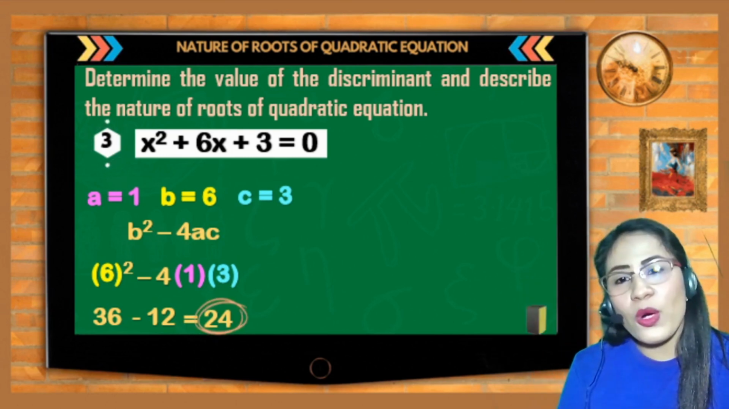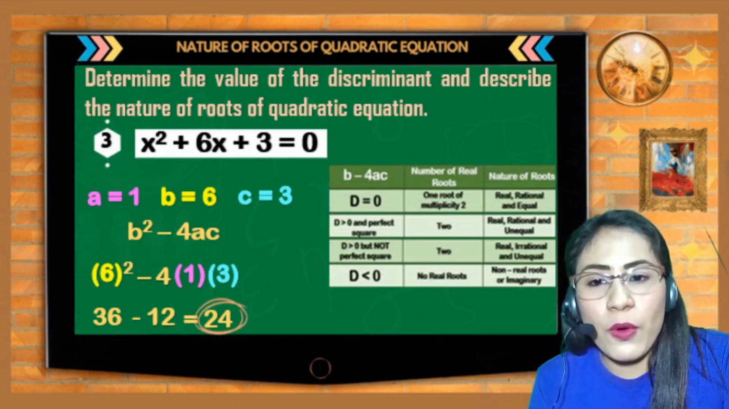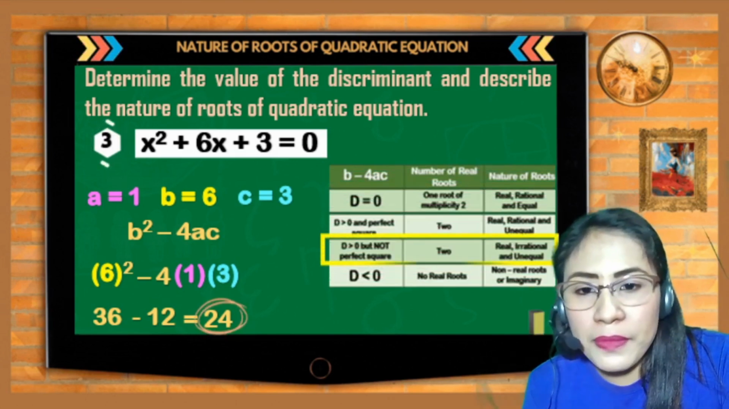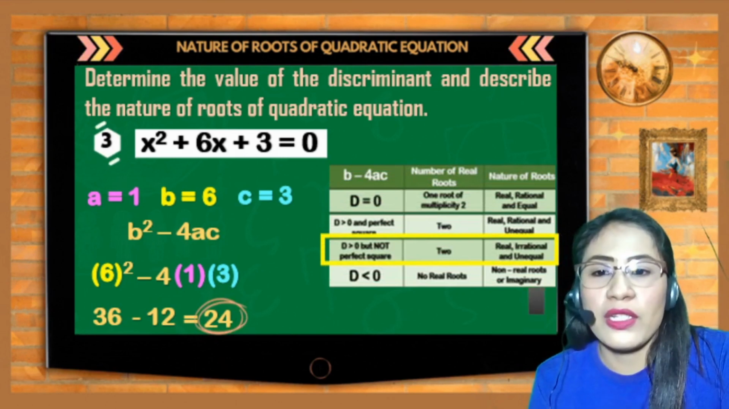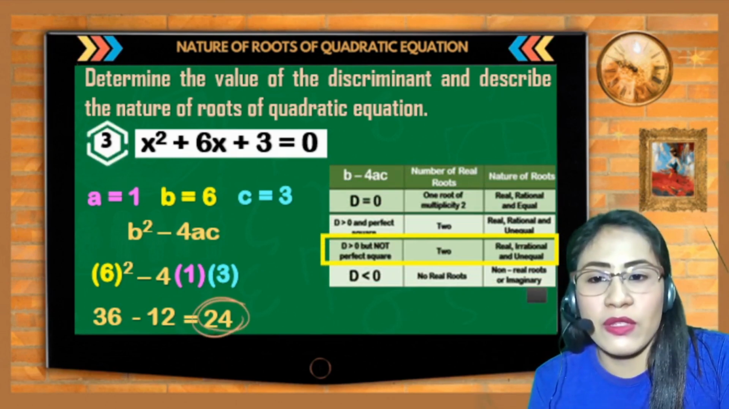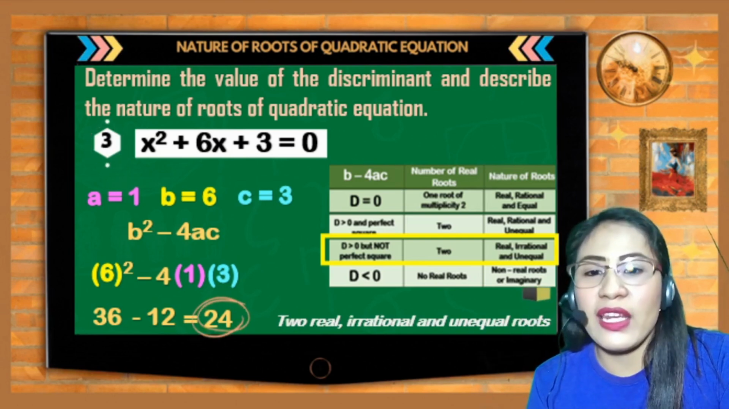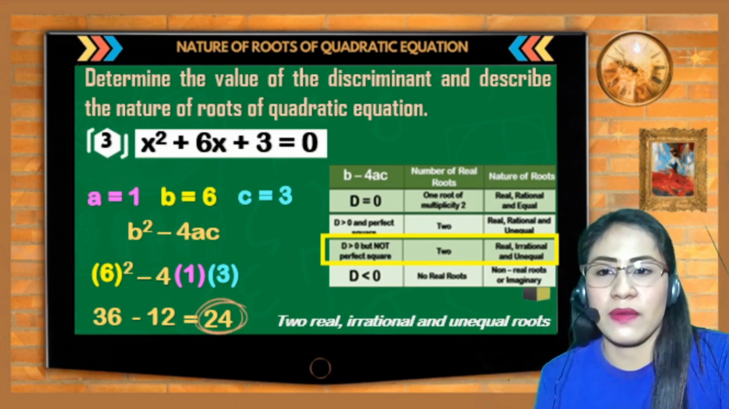So, si 24, saan siya magpo-fall doon sa ating table? Siya ay nag-fall sa third row. Siya ay greater than 0 but not perfect square. So, therefore, meron tayong 2 real, irrational, and unequal roots.